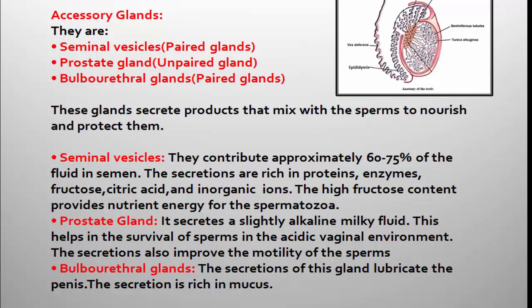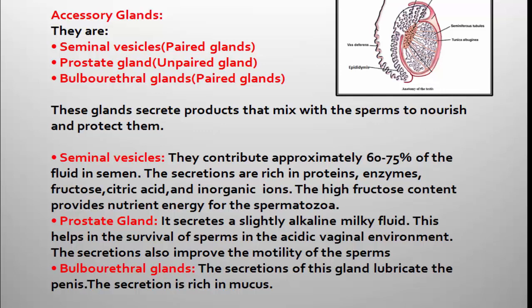But once the sperms are released from the seminiferous tubule, the nourishment for those sperms is provided by fructose, and this fructose is present in the secretion of the seminal vesicle. Remember, the secretion of the seminal vesicle contains proteins, enzymes, fructose, citric acid, and inorganic ions. The high fructose content provides nourishment and energy for the spermatozoa when they are collected in the ejaculatory duct.